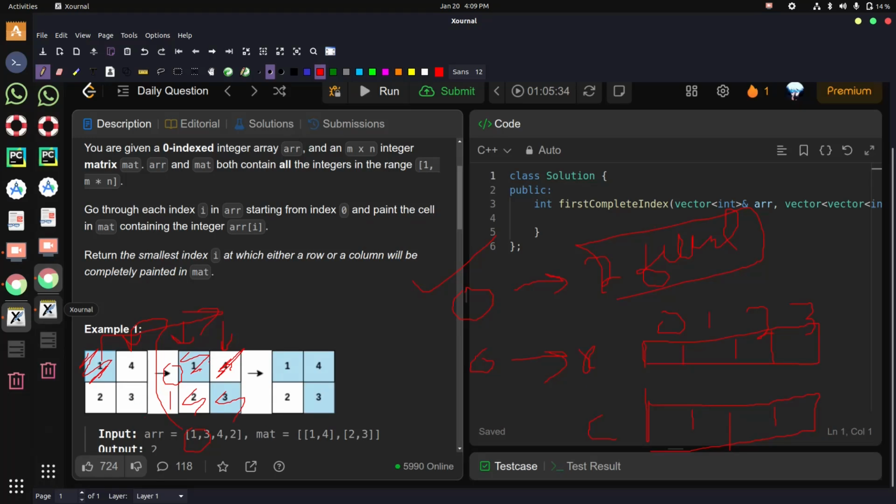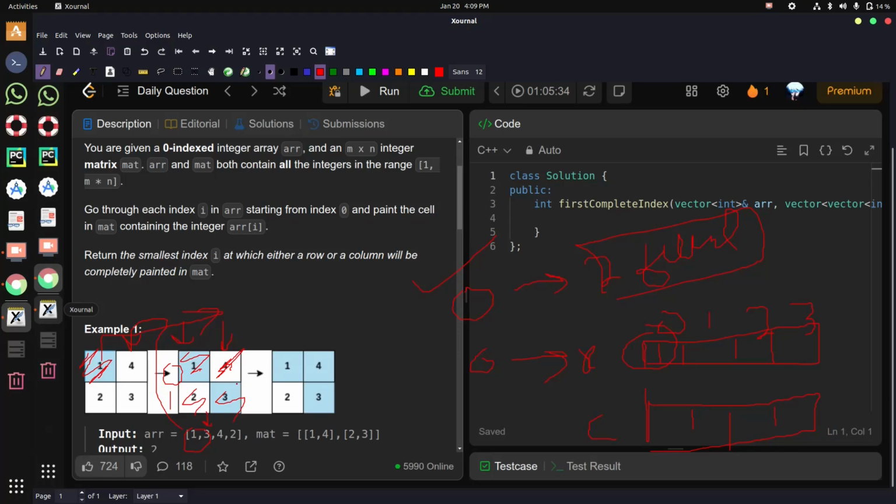For the first element, its position is 0, 0. So the 0th row and the 0th column count becomes 1. We check whether this 1 is equal to the total number of columns or not. It is 1, not equal to 2, so we move further. Then it's 3.